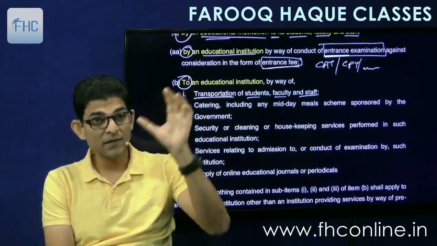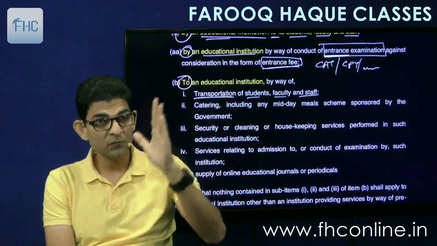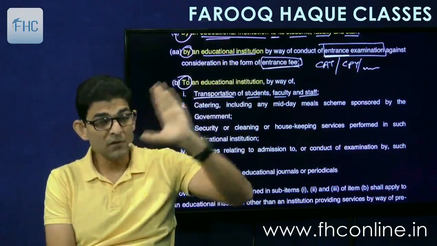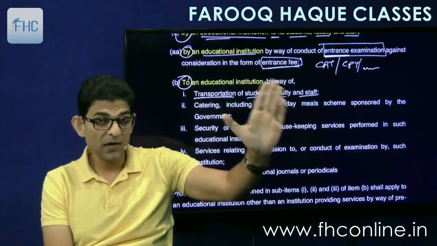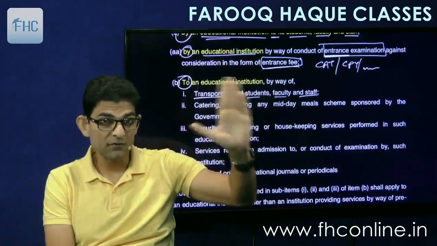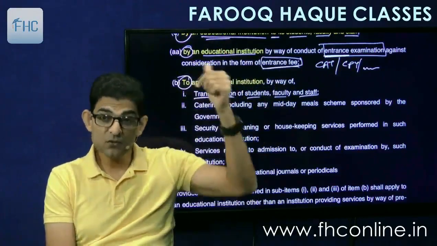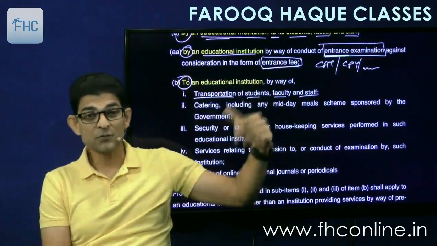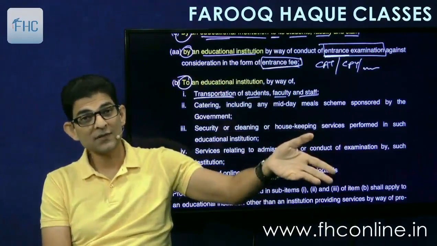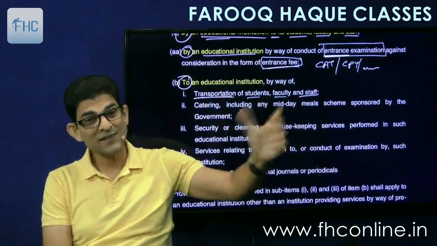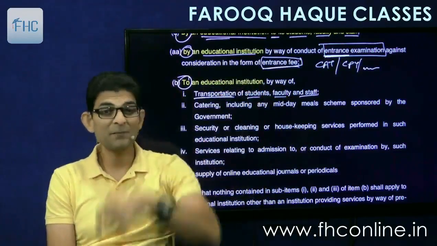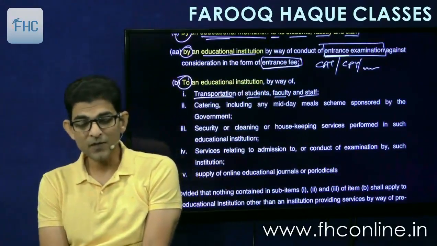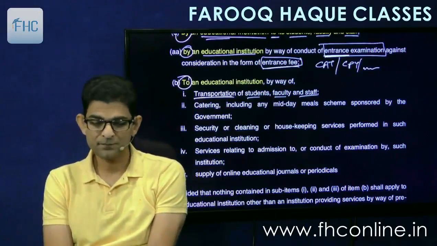I will bill the school and I will take money from the school. School may charge money from the students, but I will bill the school. Okay, I will make invoice in the name of school. I have a contract with school. So I am giving service to the educational institution of transportation of their students and faculty and staff. So then it will become exempt from GST. Understood? So that is the first one, transportation.